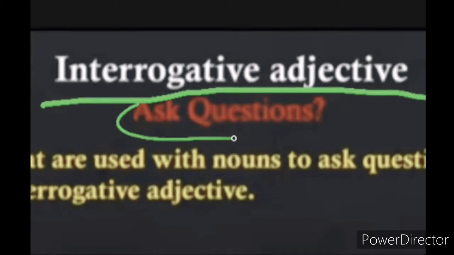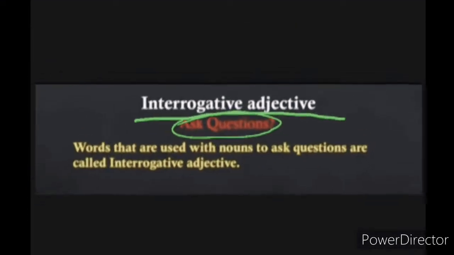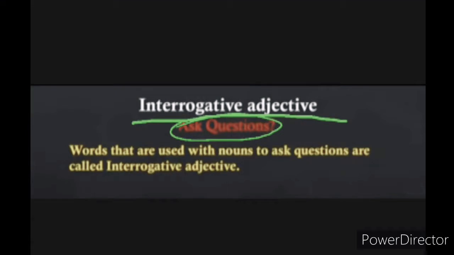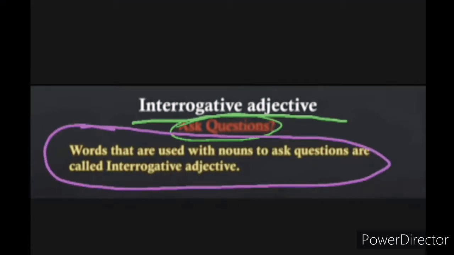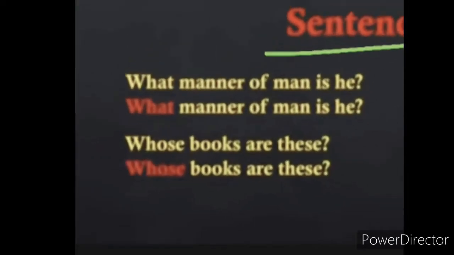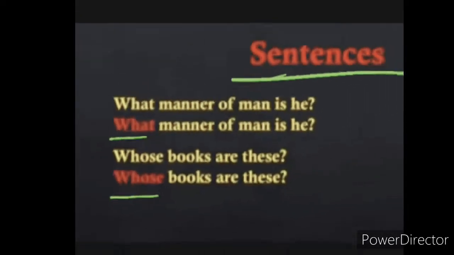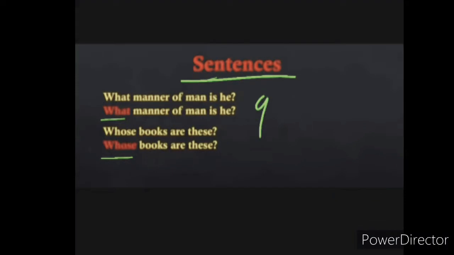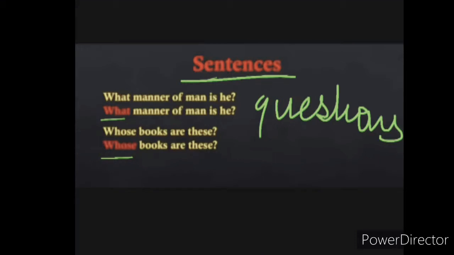Now next one is interrogative adjective. Interrogative adjective means ask question. Words that are used with nouns to ask questions are called interrogative adjectives. Look at these sentences. What manner of man is he? Whose books are these? In these sentences, what and whose are interrogative adjectives as they are used with nouns to ask questions.